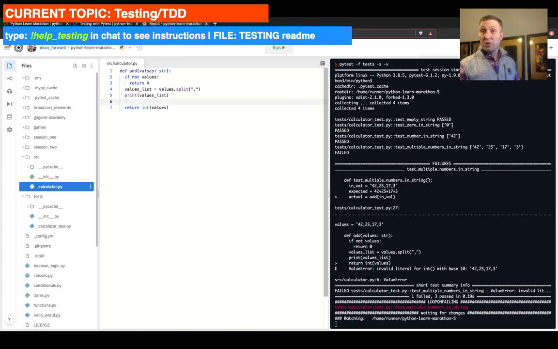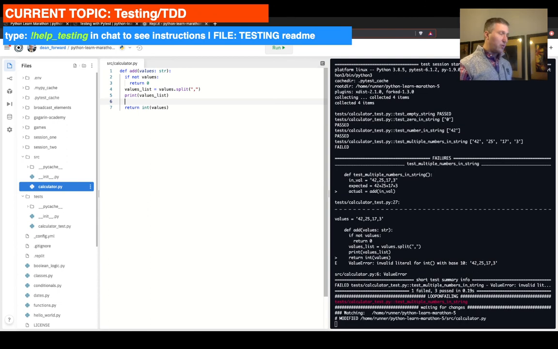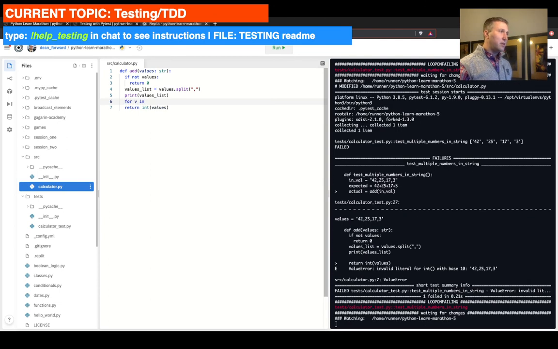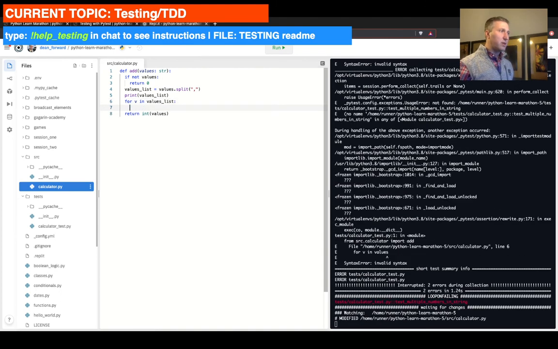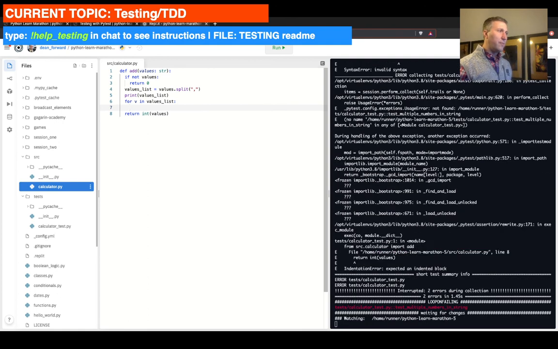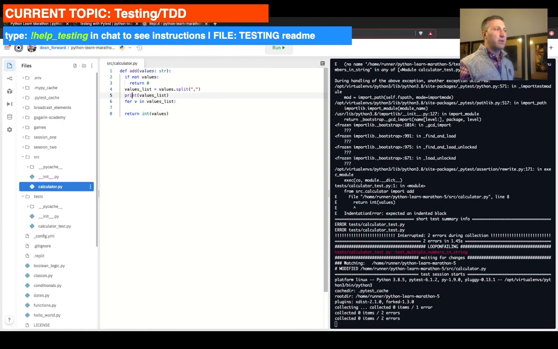We can put a for loop in there to work through it. So we can do for v in values_list. We need the result that we return ultimately.